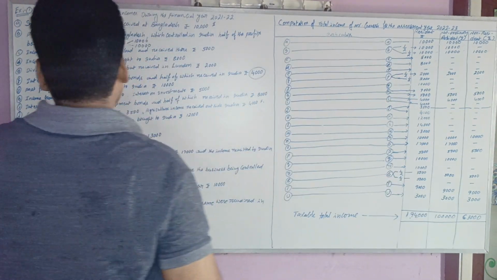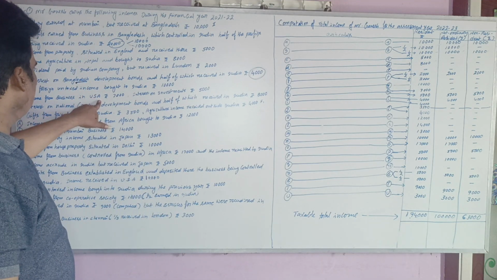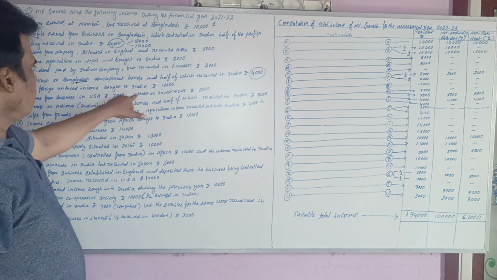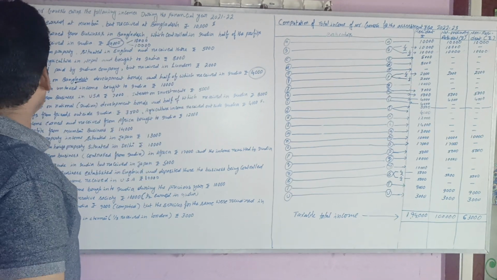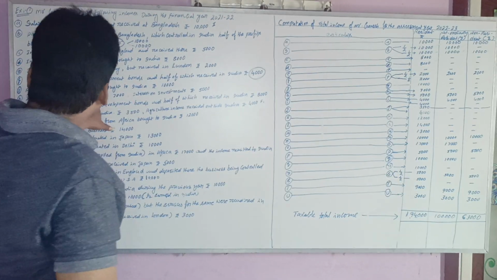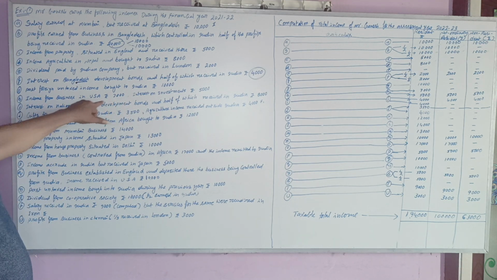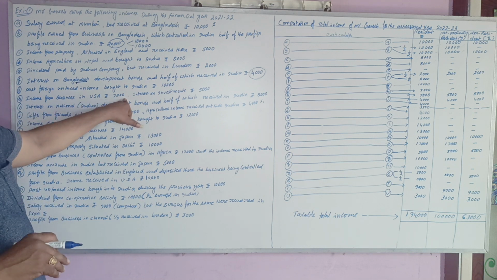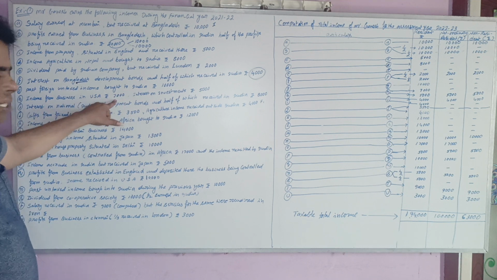Next, income from business in USA 7,000, interest on investments 5,000. There are 2 points given. The first point is income from business in USA, 7,000. Nothing is indicated about receiving, it is just earned in USA.